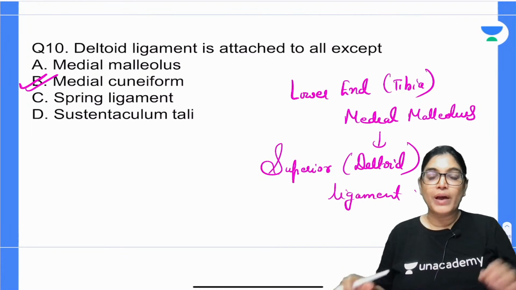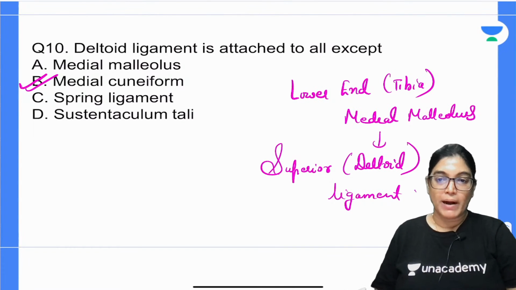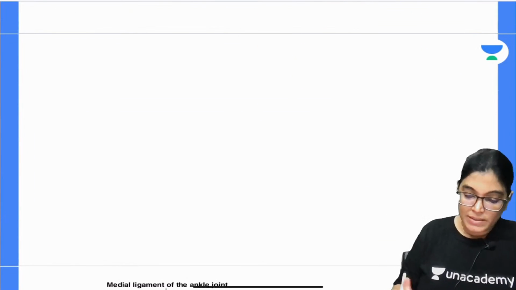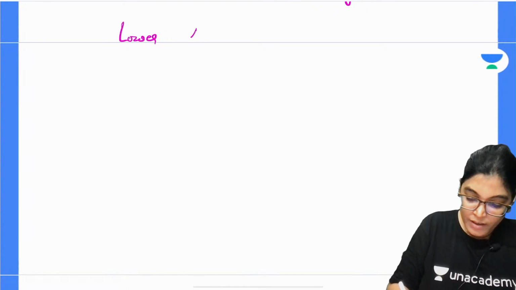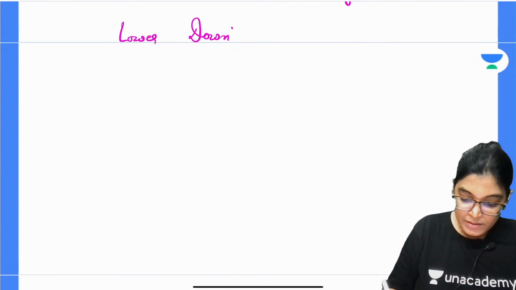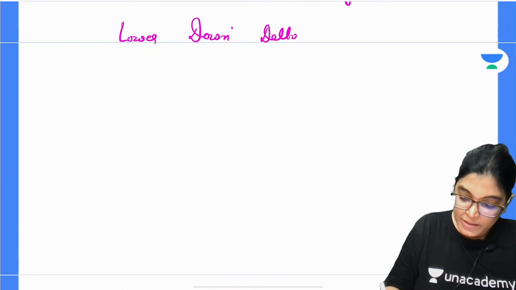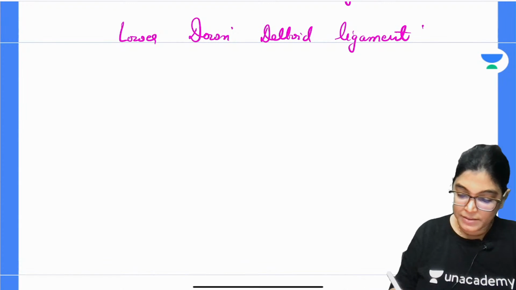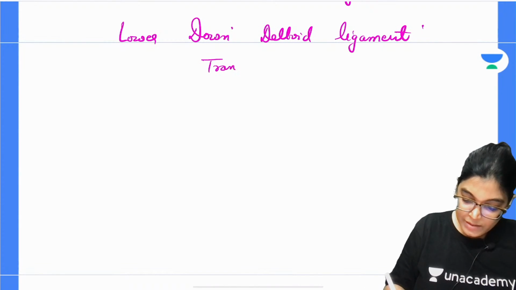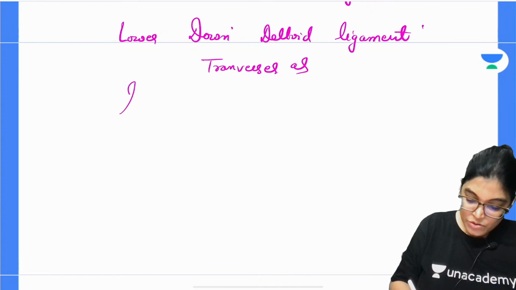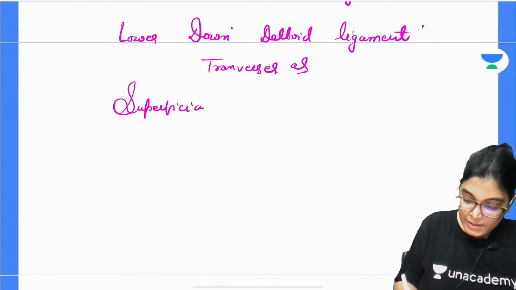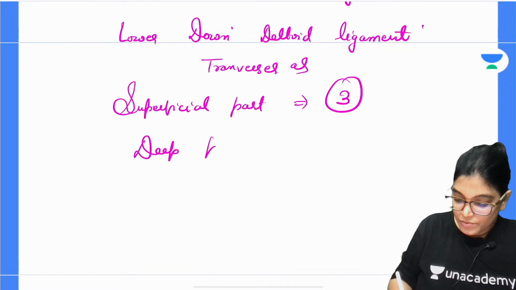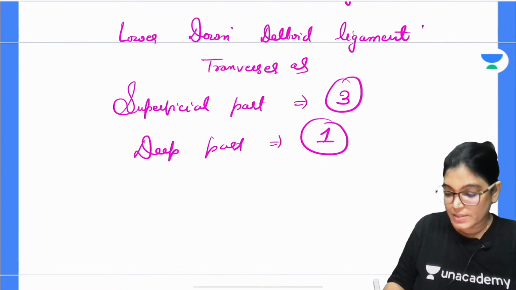Got it? Now, when it goes lower down, it diverges into four parts. Three parts are superficial and one part is deep. Lower down, the deltoid ligament traverses as a superficial part, which has three components, and a deep part, which has one component.